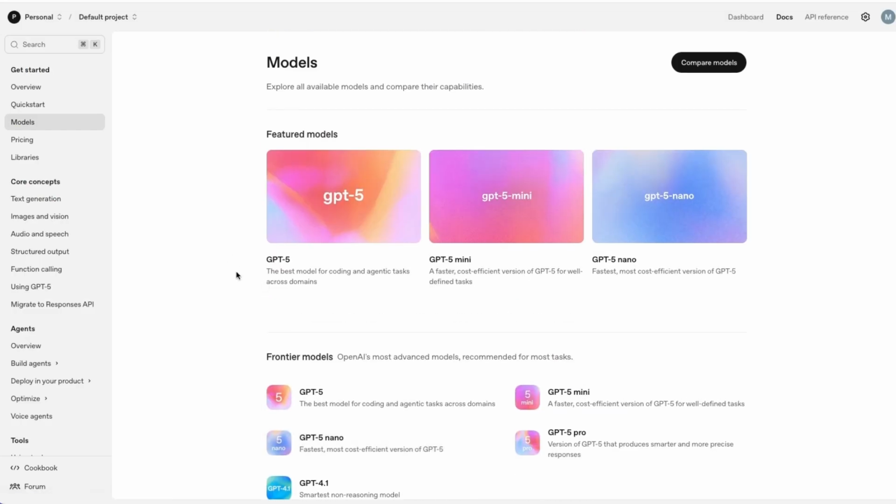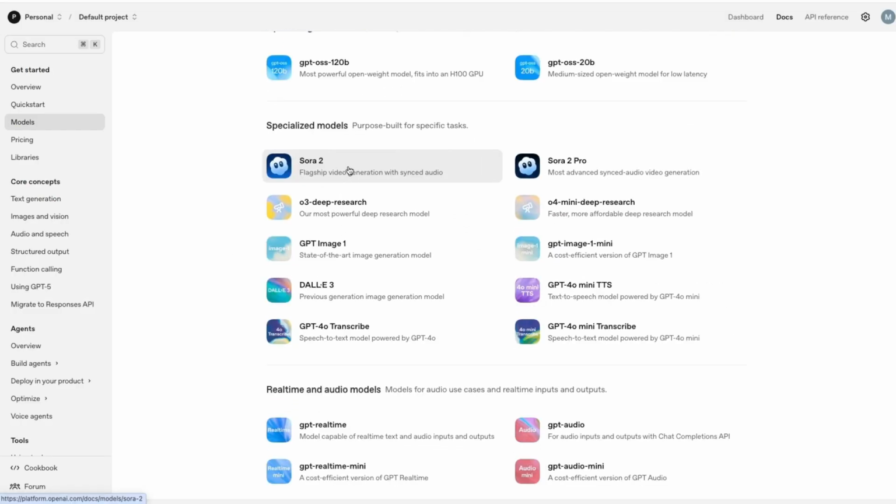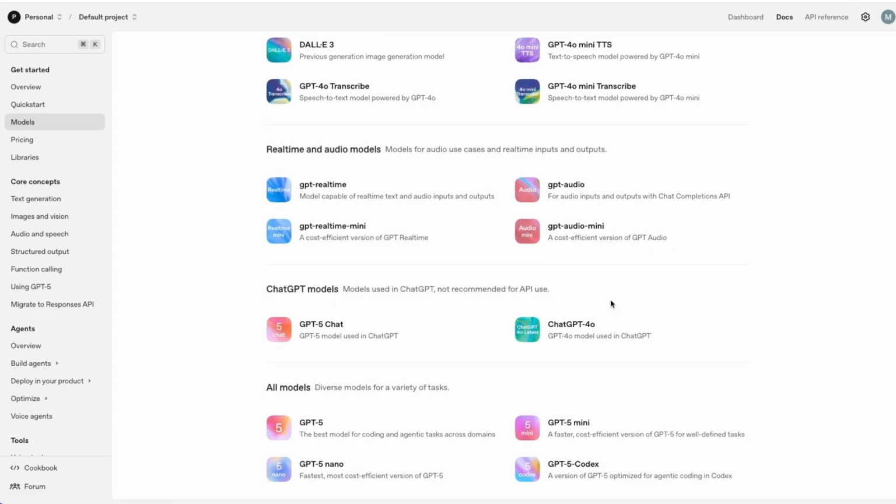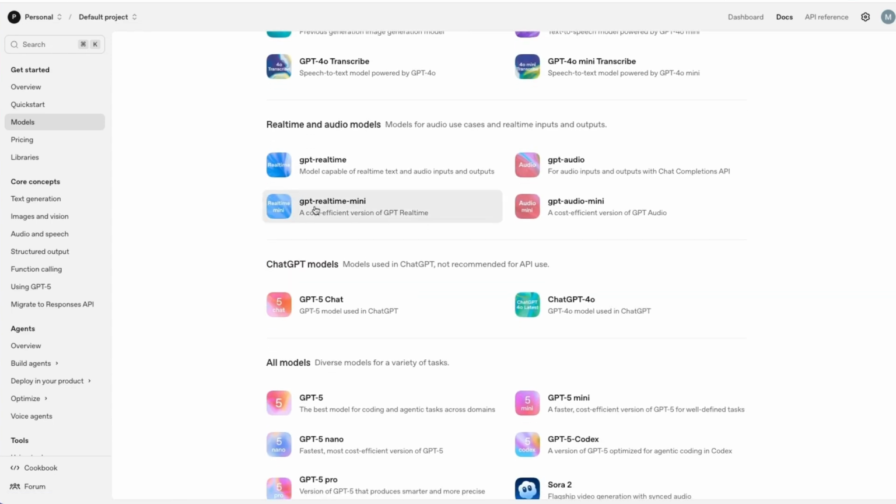There are a few additional models announced as well, including the GPT Image 1 Mini. This is a cheaper version of the original GPT Image 1 model. And then there is the GPT Realtime Mini. This is a more cost-effective version of the Realtime model that was a bit expensive to begin with. So this is a bit more practical.